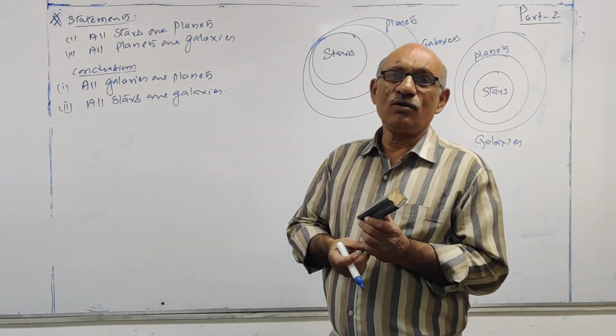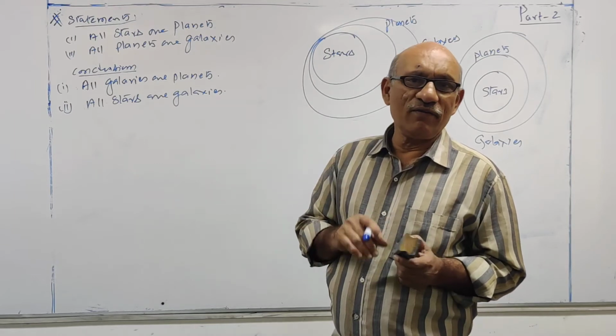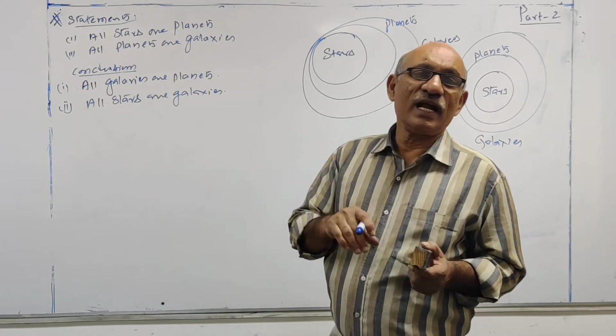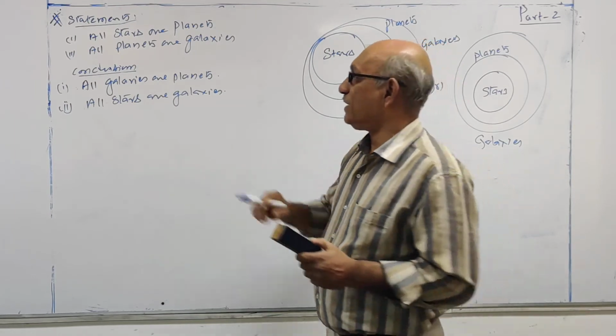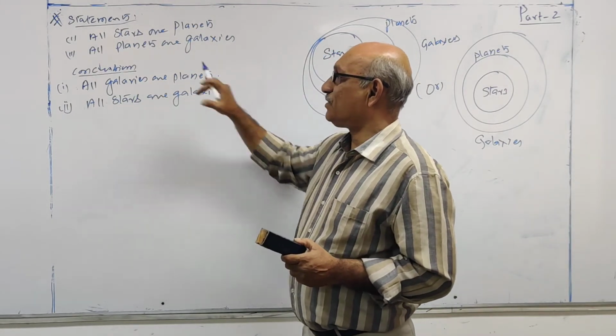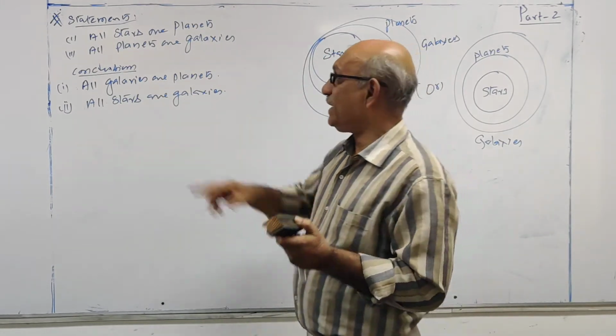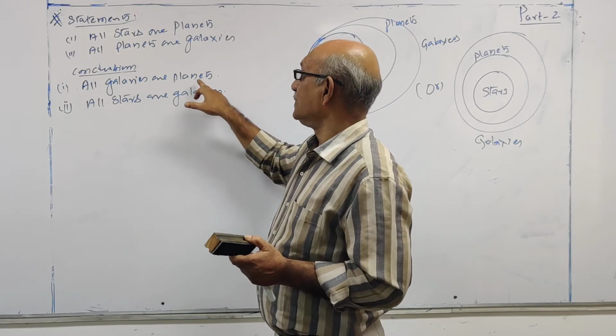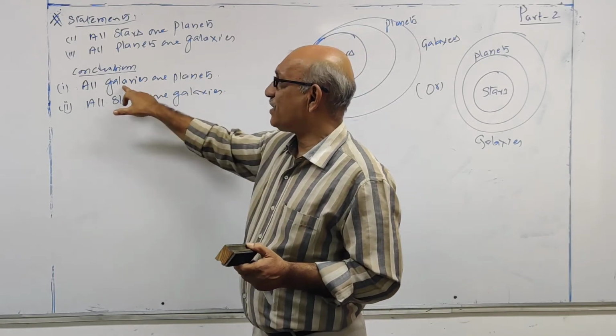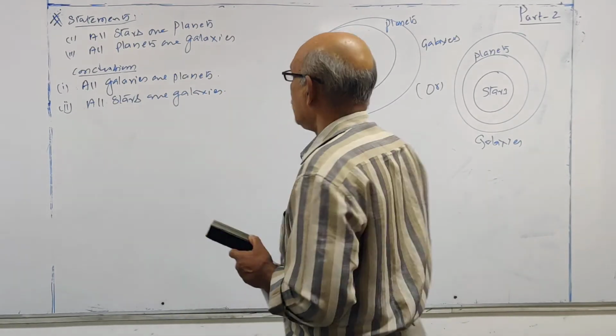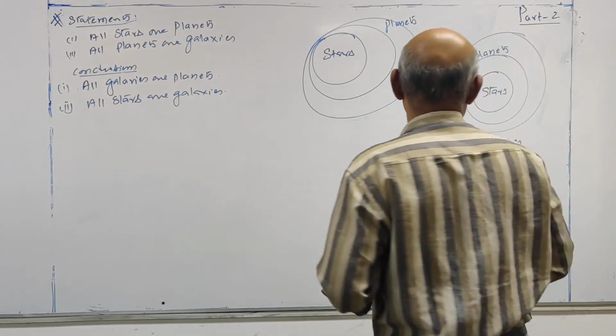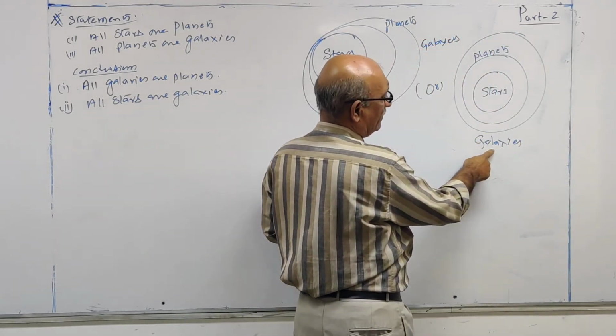All means you have to move inner to outer. That is one way. Otherwise, you have to identify which set contains whom. Galaxies are planets. You have to identify whether galaxies are inside the planets or planets are inside the galaxies. Now look at this. All galaxies are planets. Galaxies is the outer circle.